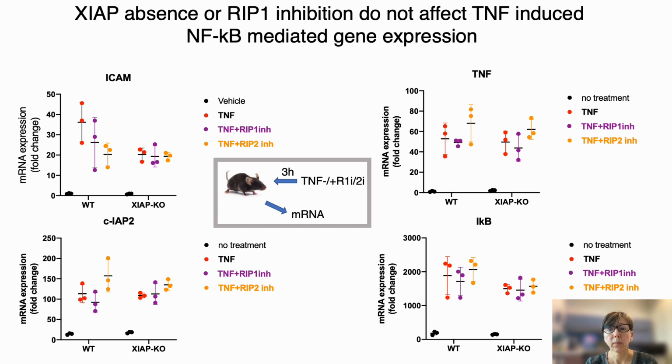Importantly, after TNF injection, gene expression in the small intestine of experimental animals was very comparable between both genotypes and was not altered by RIP1 or RIP2 inhibition.